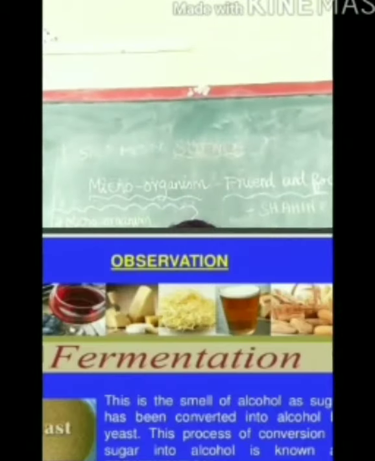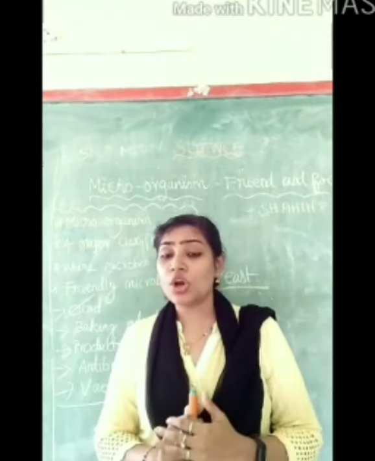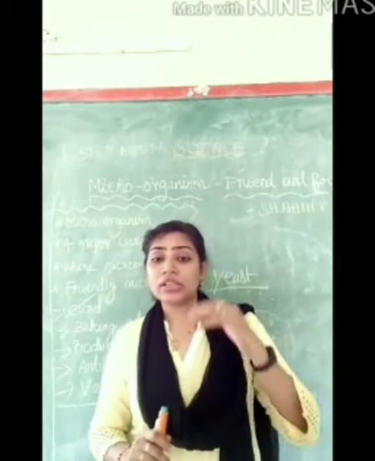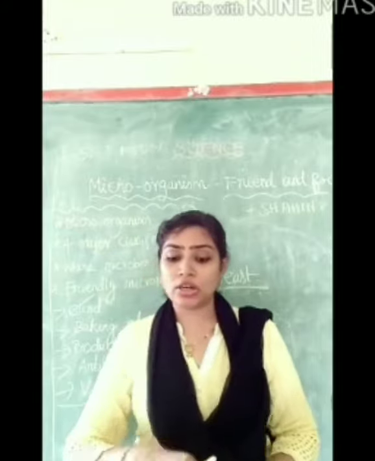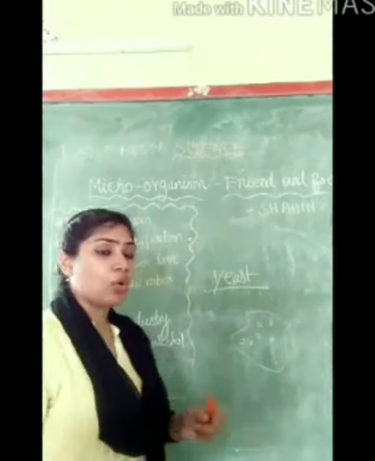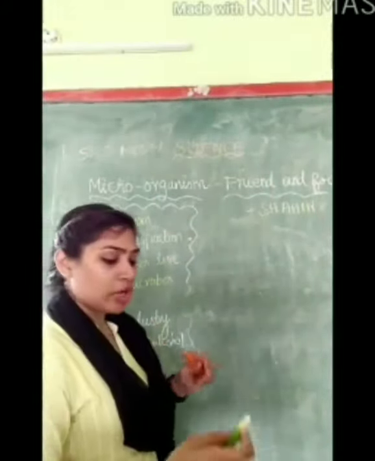So now the yeast is also used for the conversion of sugar into alcohol, which is nothing but fermentation. Here the yeast is used for the conversion of sugar into alcohol, so it is mainly involved in the production of alcohol.